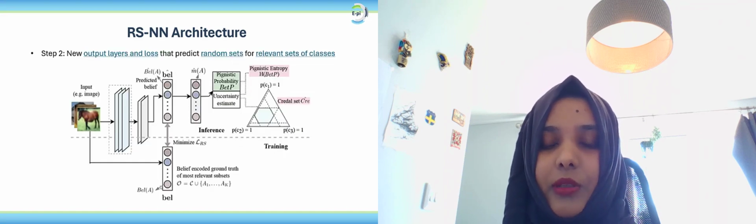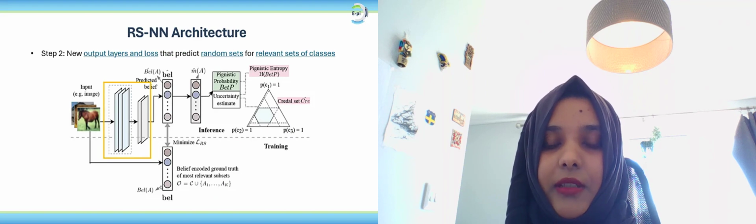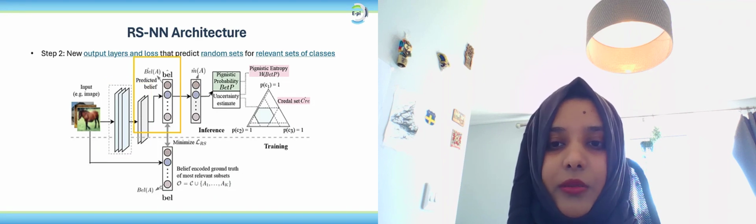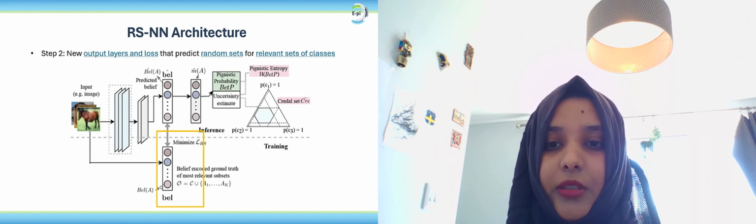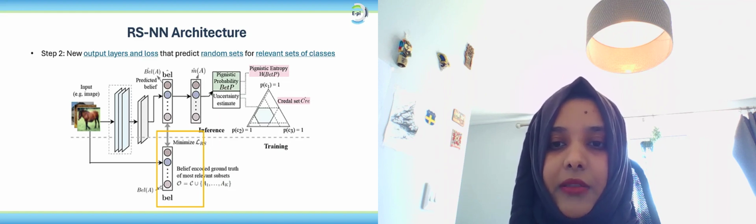In step 2, our model is trained using any backbone architecture, which can be ResNet 50 or a vision transformer. Our model is trained to predict a belief function over sets of values. And this is done by training the model with belief encoded ground truth and minimizing a binary cross entropy loss with some regularization.